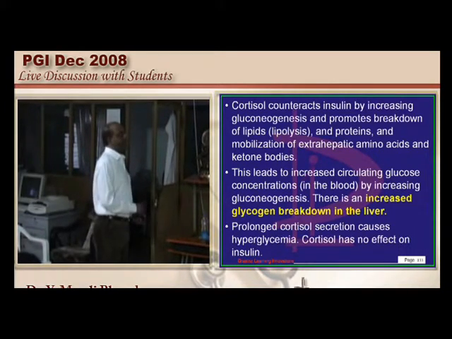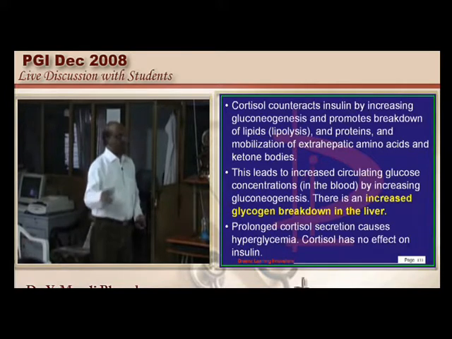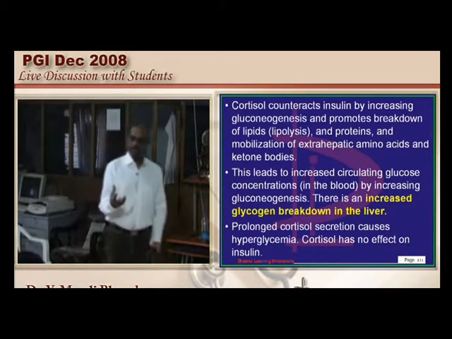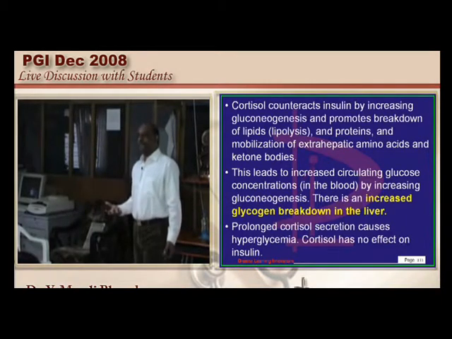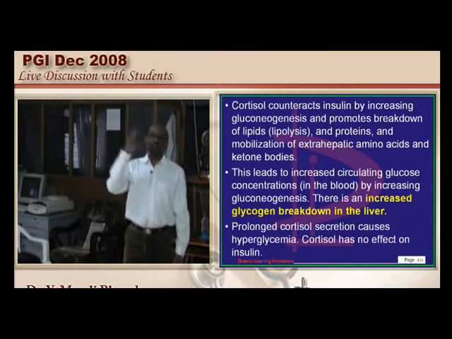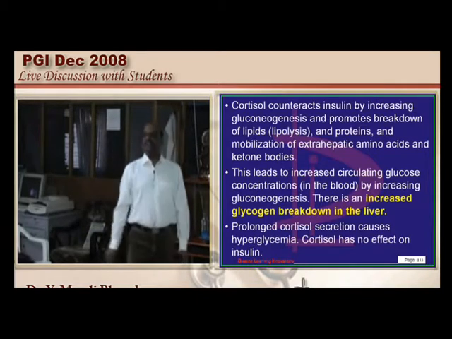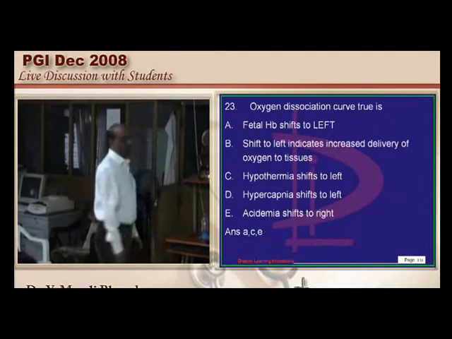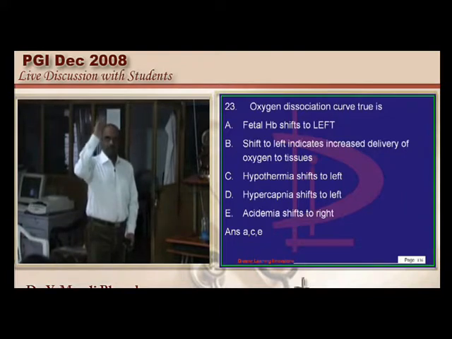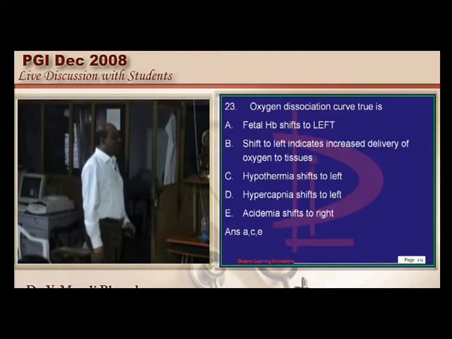When one object meets another, then there is a transfer of energy. I never understood it throughout my life. What is the meaning of the forensic principle? But anyway, we had been reading that the moment that question's first three words come, Locard's principle, you will take the answer. So then oxygen dissociation curve, shift to right and left, right from the days of William Harvey, this question had been asked in the entrance.